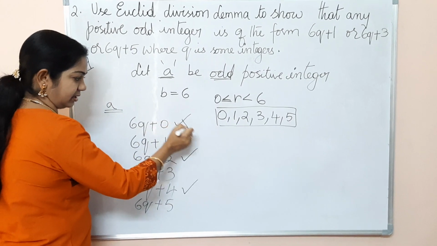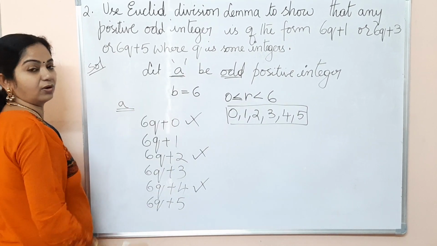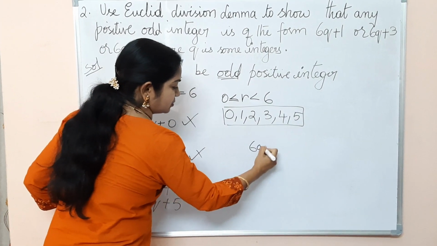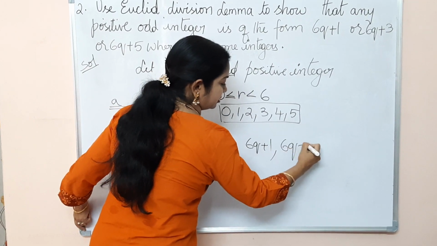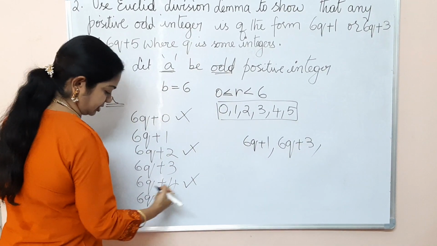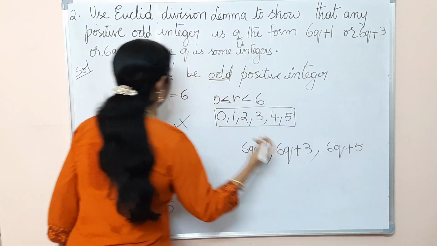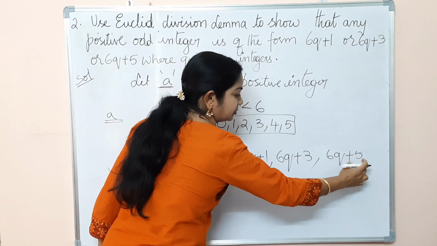So these three cannot form our odd positive integer. So the only possibilities are 6q plus 1, 6q plus 3 and the last one 6q plus 5. So a can take only these three values.